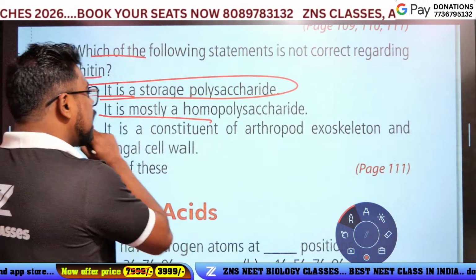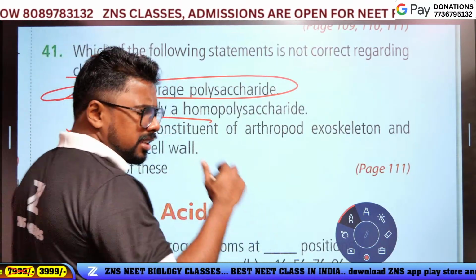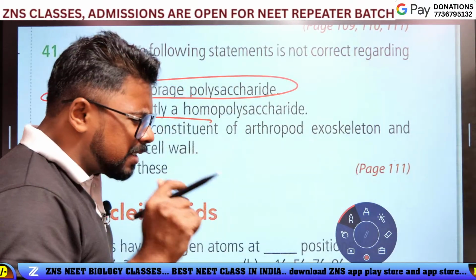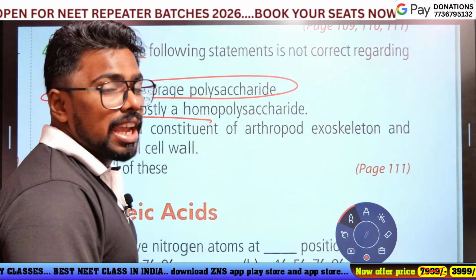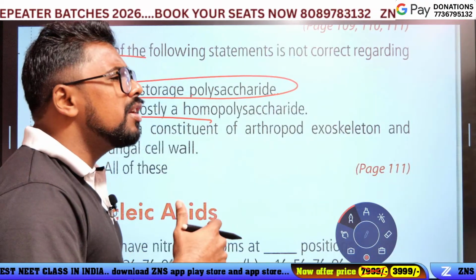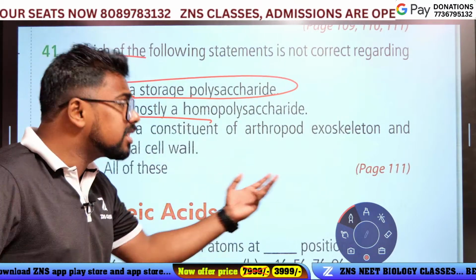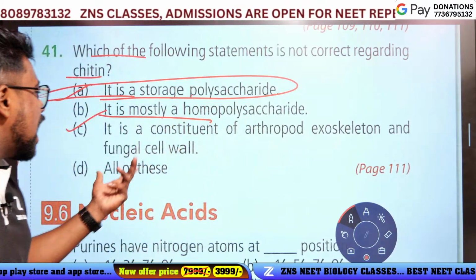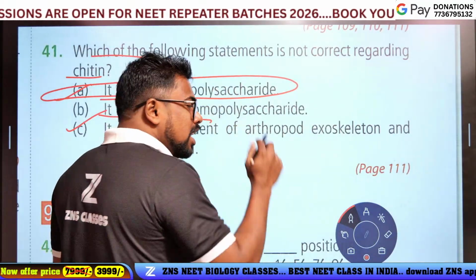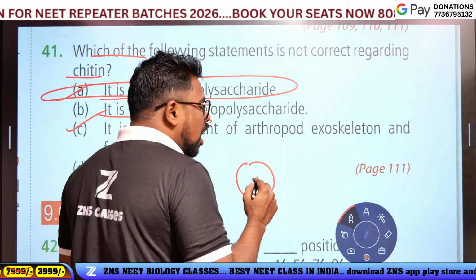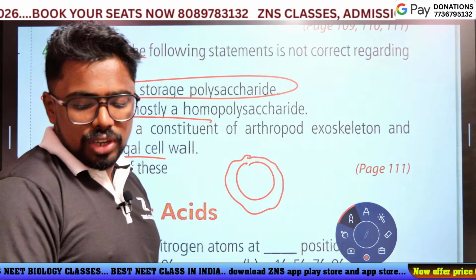It is mostly a homopolysaccharide. Okay, correct. It contributes to the arthropods, especially the cockroach. The exoskeleton is made up of chitin. In the animal kingdom, the arthropod exoskeleton is made up of chitin, and so is the fungal cell wall. What is kingdom fungi? It's unicellular or multicellular, and the cell wall is made up of chitin. That is called kingdom fungi.